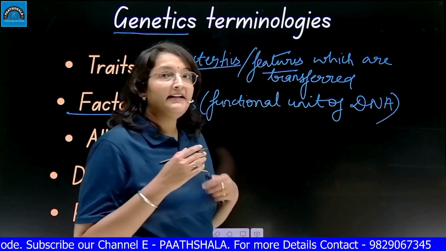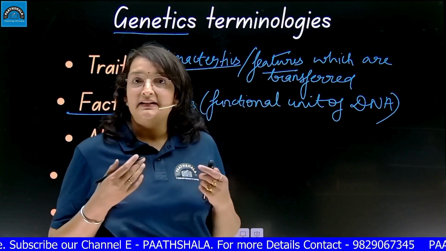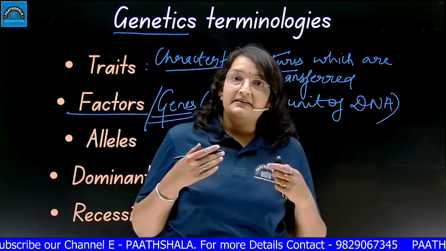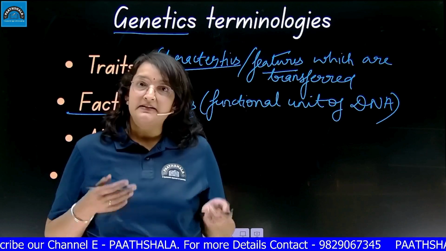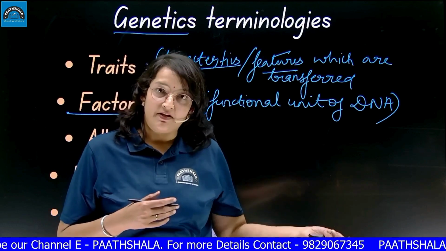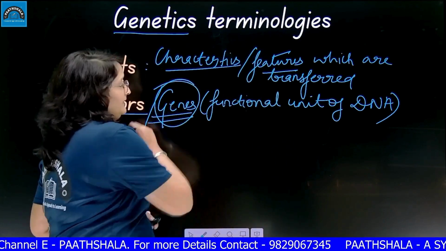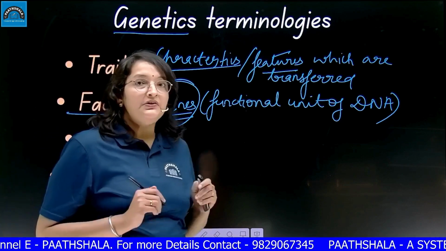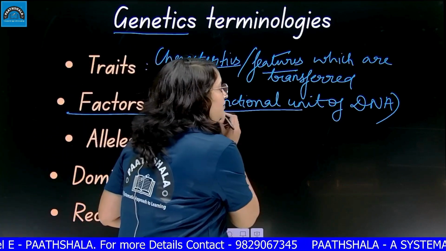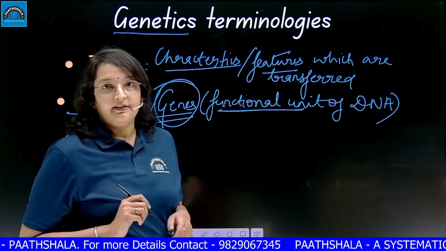We say that DNA copying is required whenever a cell is going to divide. DNA copying is required when transmission of characters is required from one generation to another. This is all because of genes. Genes are the functional unit of DNA which are actually going to function, right?